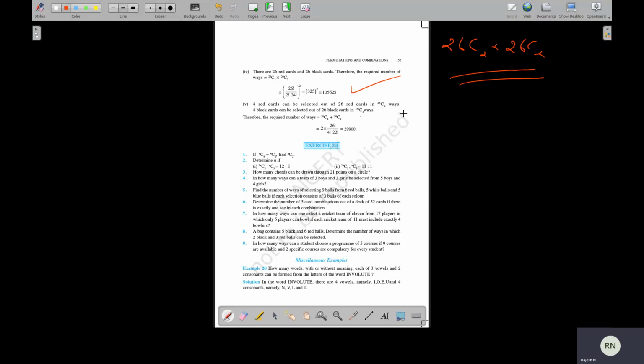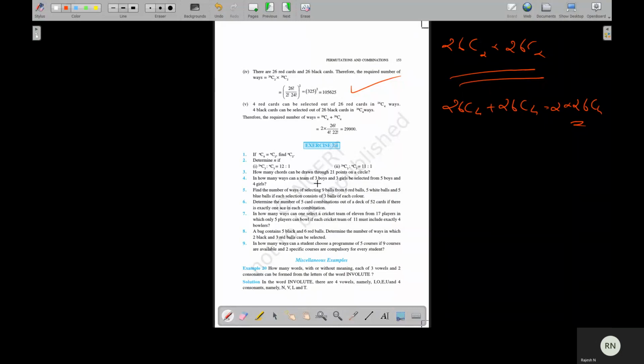Now, 4 red cards can be selected out of 26 red cards. So same suit means either 4 cards may be black or 4 cards may be red. So it is 26C4 plus 26C4, or 2 into 26C4. This is the answer. Okay.